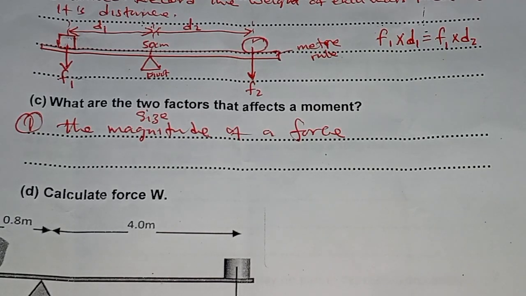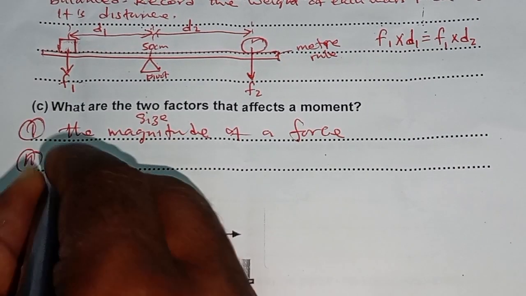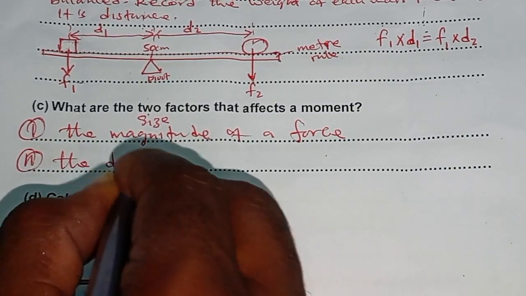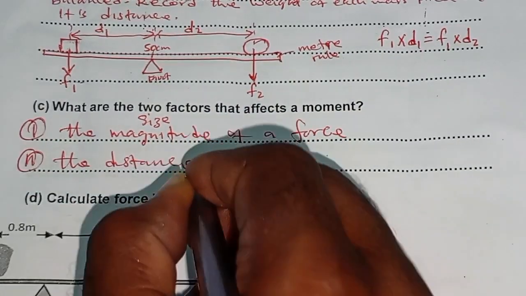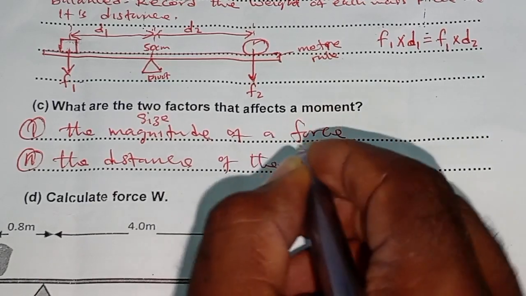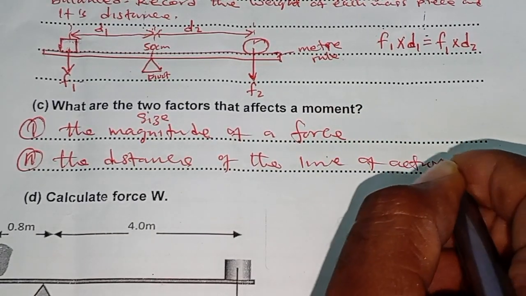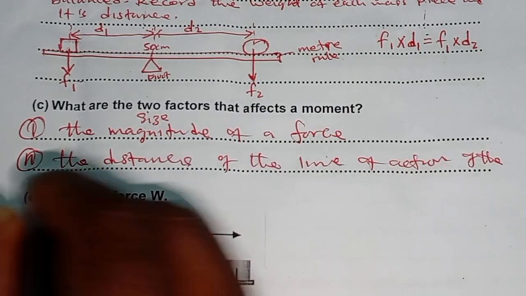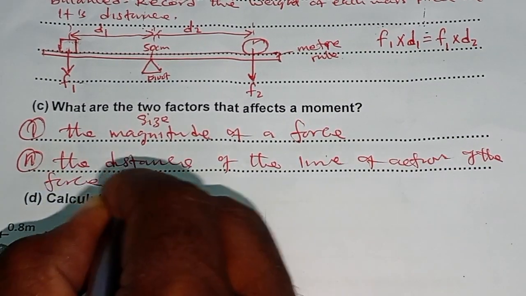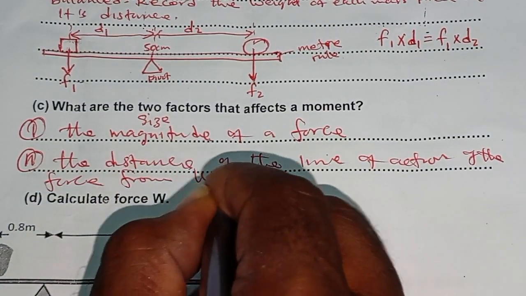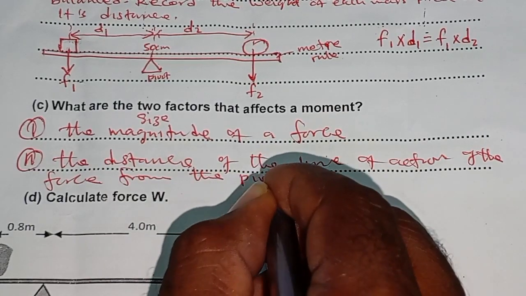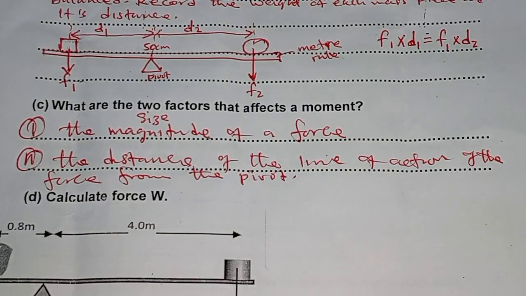The other factor is simply the distance of the line of action of the force from the pivot. That's the second one, the distance of the line of action of the force. From where? From the pivot or from the center of rotation.